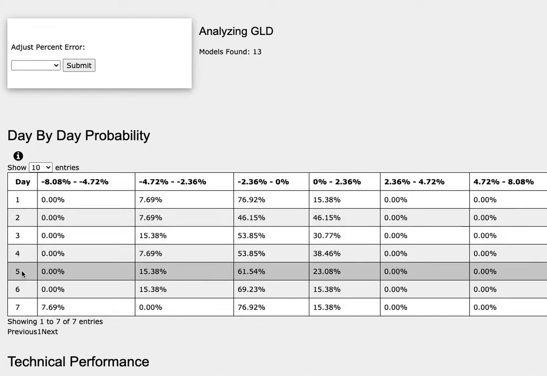As we progress to the 5th day or week of trading, gold futures has a 23% chance to climb between 0 to 2.4%. To the downside, it has a 62% chance to fall between 0 to negative 2.4% and a 15% chance to fall between negative 2.4 to negative 4.7%.